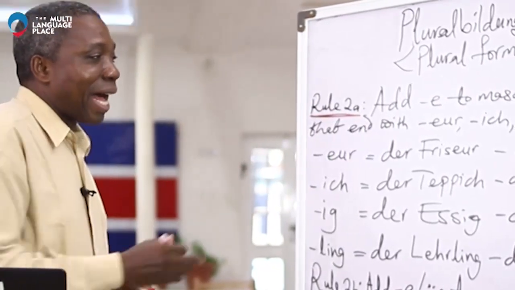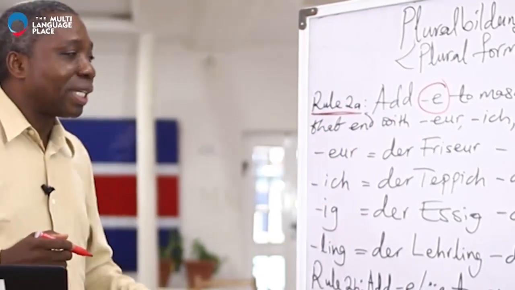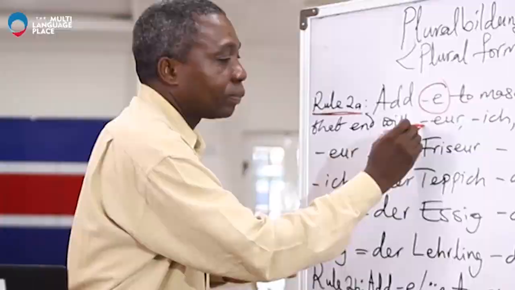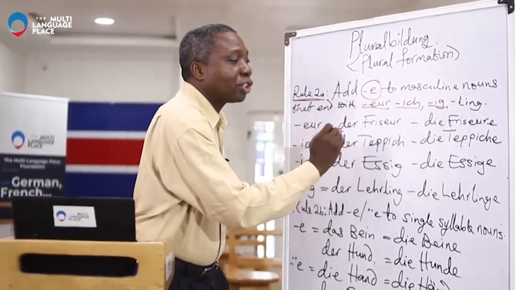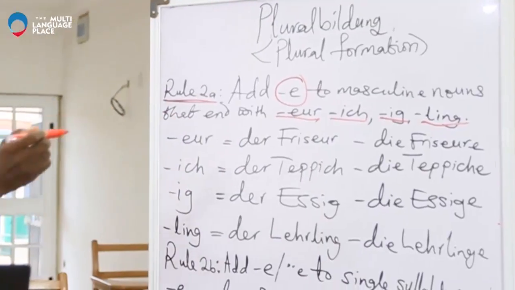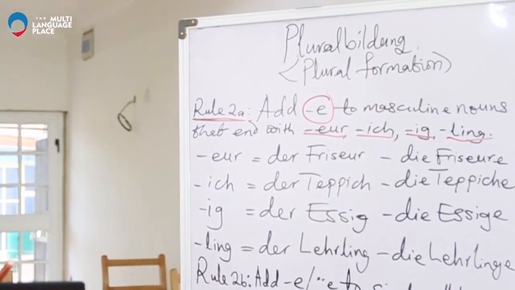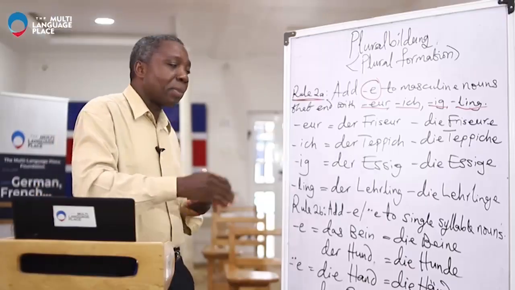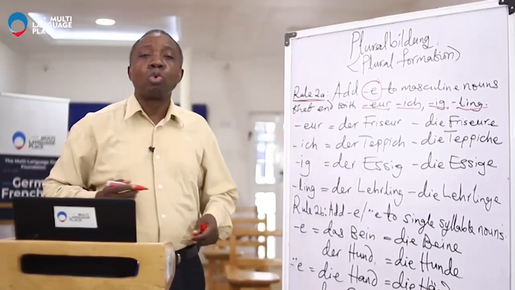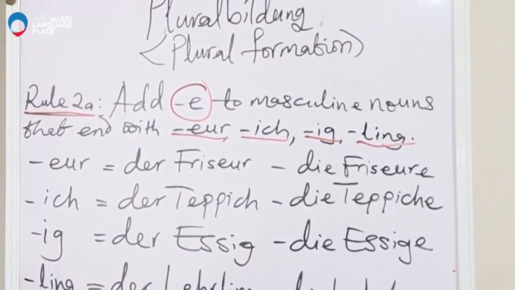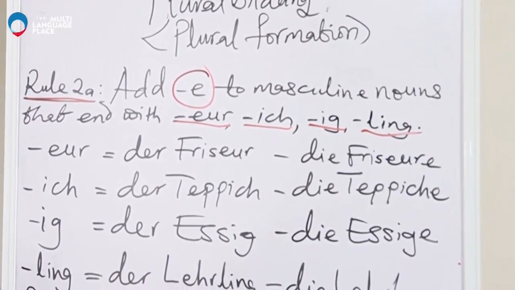Rule 2a says, add E to masculine nouns that end with EUR, ICH, IG, LING. So, as you see, the nouns that end with that, you just add E to form the plural. For instance, we have the first one, der Frisur. I want you to check that in your dictionary. What does it mean? Der Frisur.